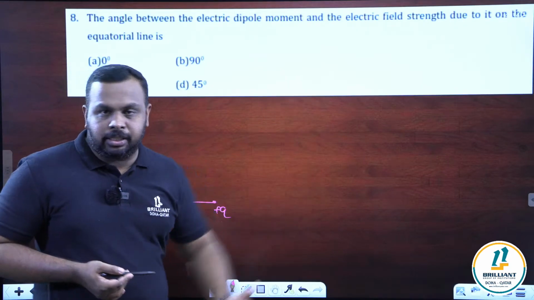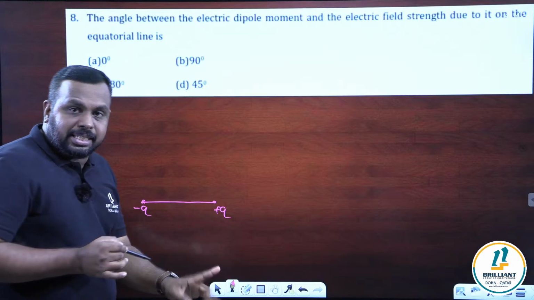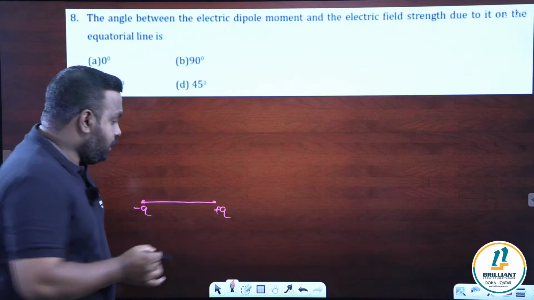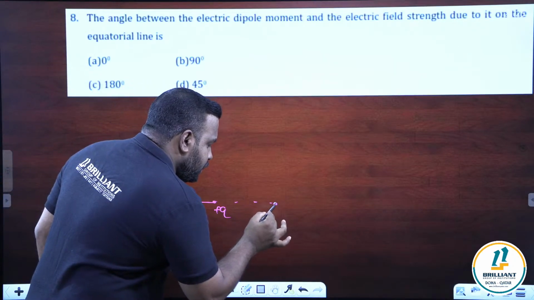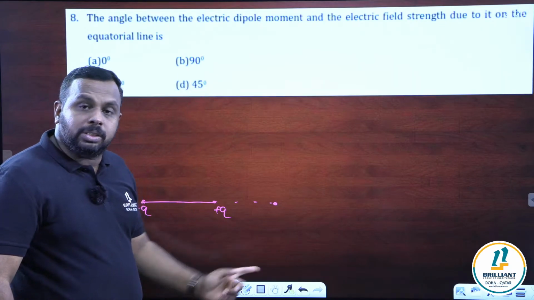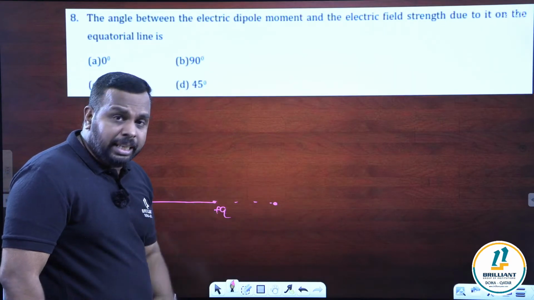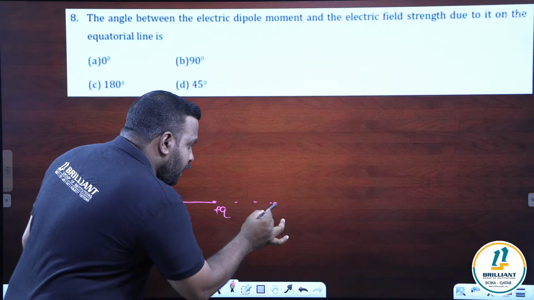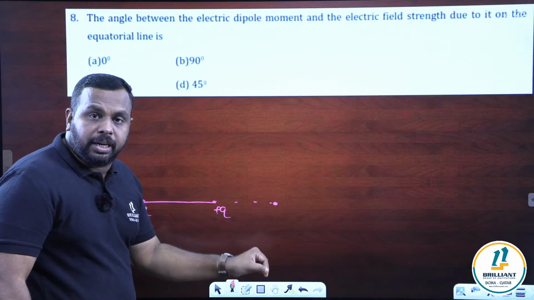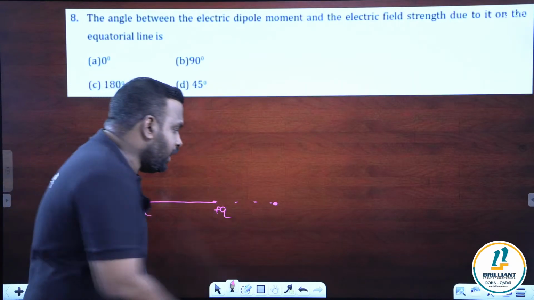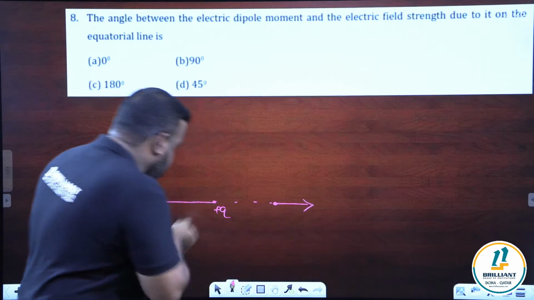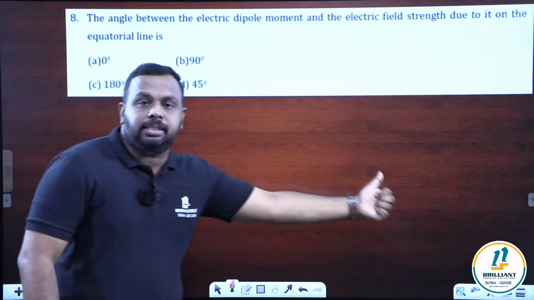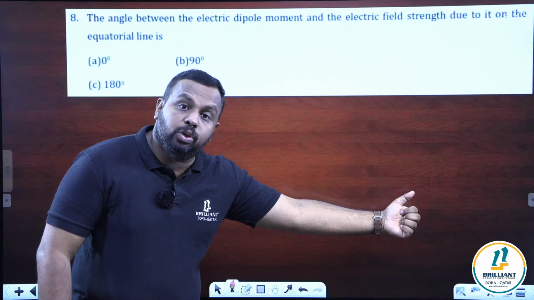Yes. On the axial line, we found the field. Axial line is here. What is the direction of electric field intensity? Please note that the direction of electric field intensity on the axial line is towards right. As per this alignment, you can see the direction of electric field is towards right.